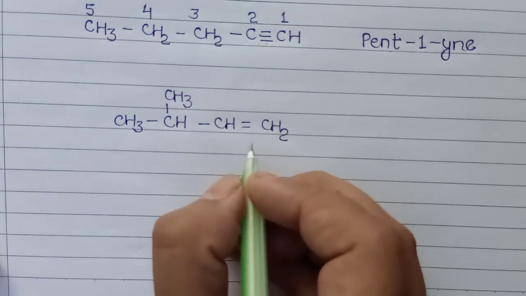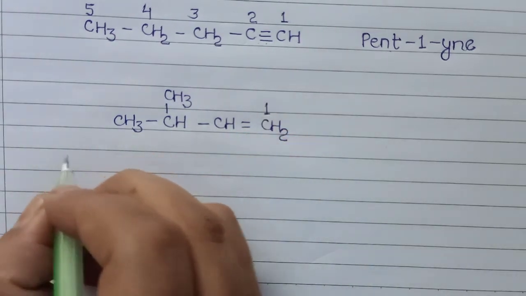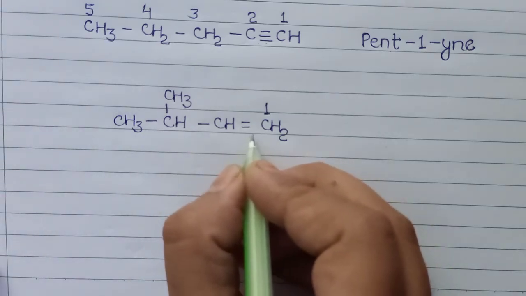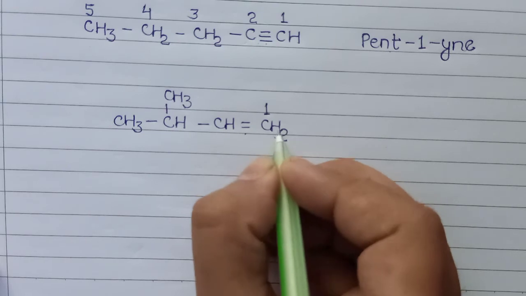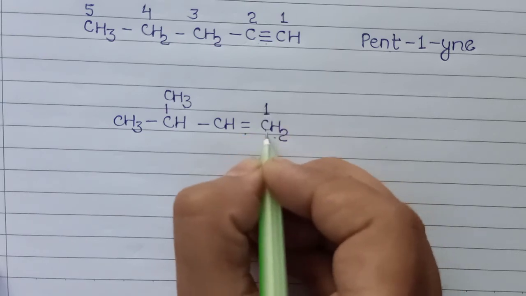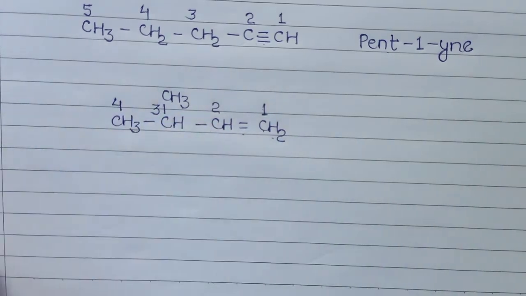First of all, we start numbering from where the multiple bond is nearest. The double bond is nearest from this carbon, so we start numbering from here: 1, 2, 3, 4.